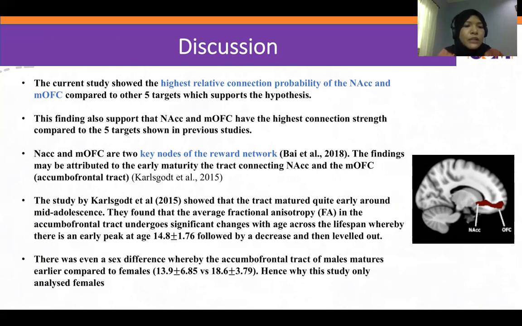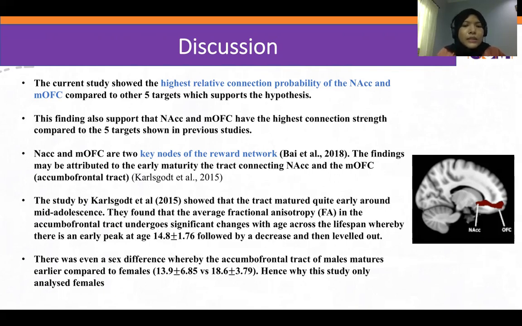So what they found is that this tract matured quite early during mid-adolescence. They found that the average fractional anisotropy of the accumbofrontal tract undergoes significant changes with age across the lifespan, whereby there is an early peak at age around 14.8, followed by a decrease, then leveled out. There was even a sex difference that they found, whereby this tract in males matures earlier compared to the females, which is around 13.9 versus 18.6. So males mature earlier within this tract.